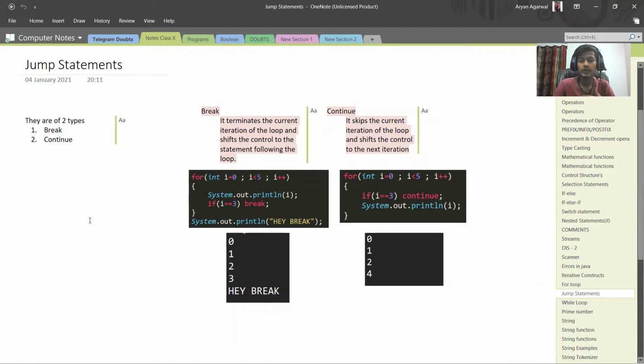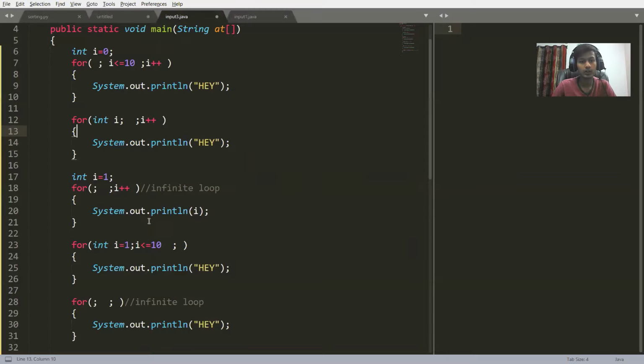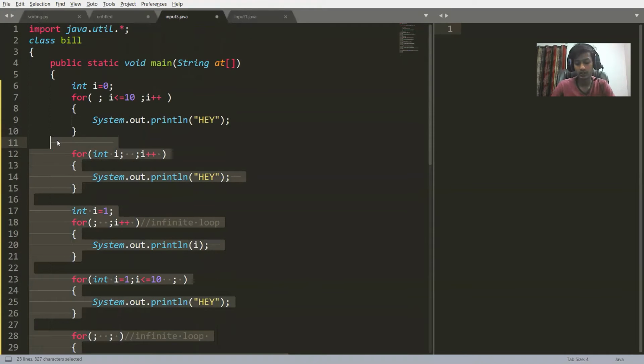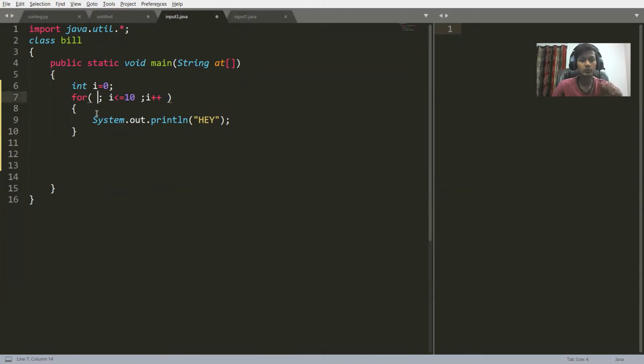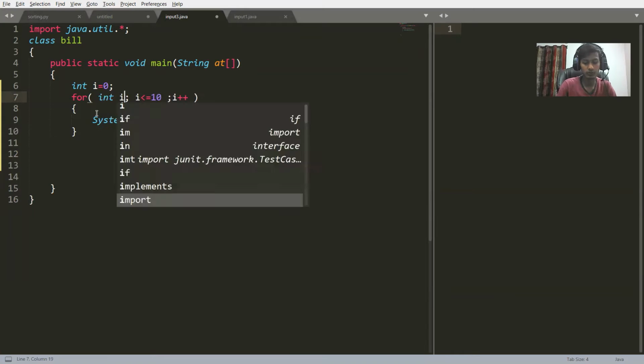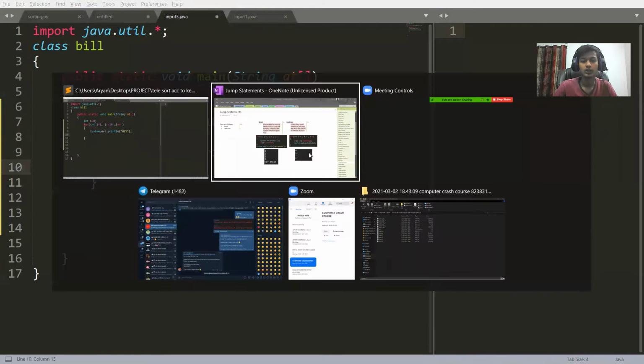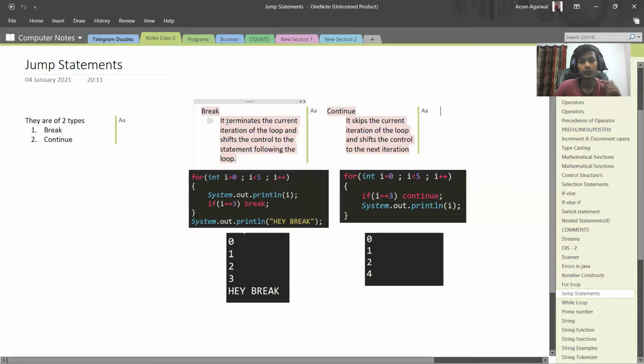What do I mean by break? Whenever we use a for loop, each time the loop runs is known as one iteration of the loop. In this we have 1 to 10 iterations, so the loop has 10 iterations. Now let's look at break and continue.